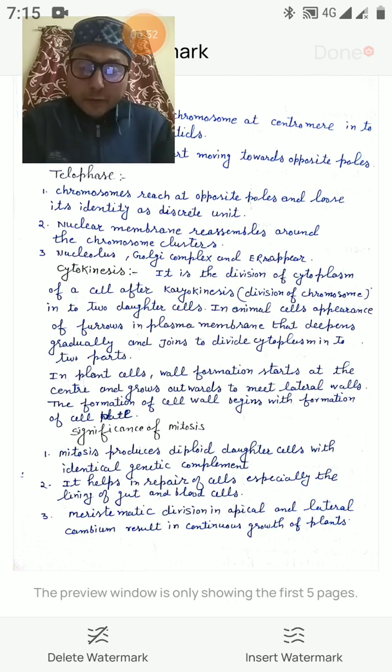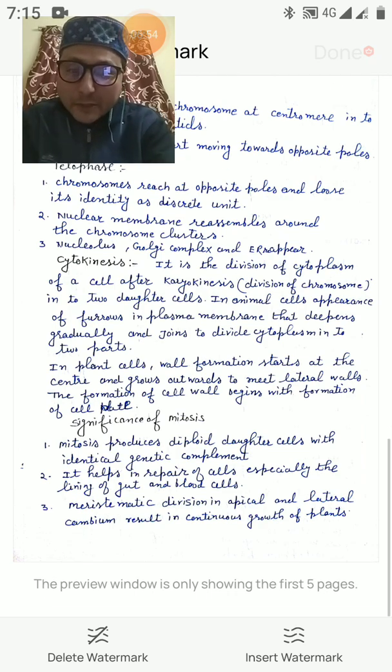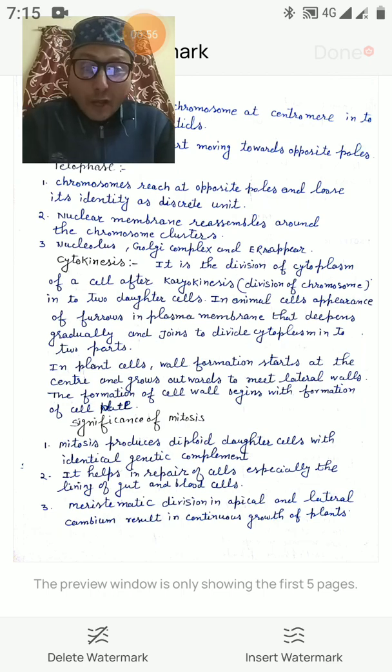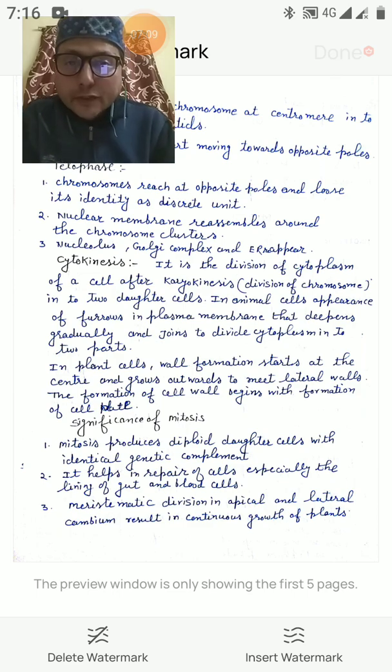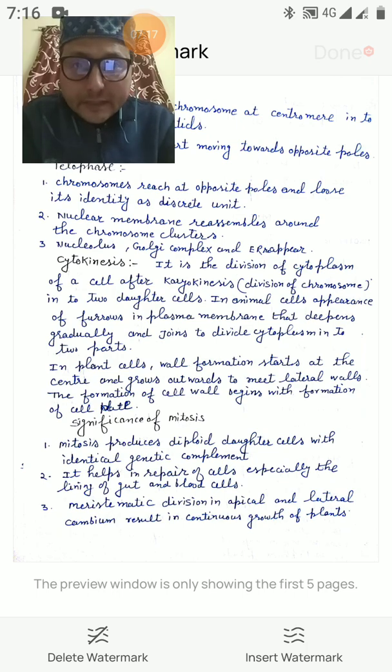Then the very important question: what is the significance of mitosis? Mitosis produces diploid daughter cells which are identical in genetic complement. It helps in the repair of cells, especially the lining of the gut and blood cells. Meristematic division in apical and lateral cambium results in continuous growth of the plant. You know that meristematic cells are the cells which can easily divide and redivide. That's why they are responsible for growth.